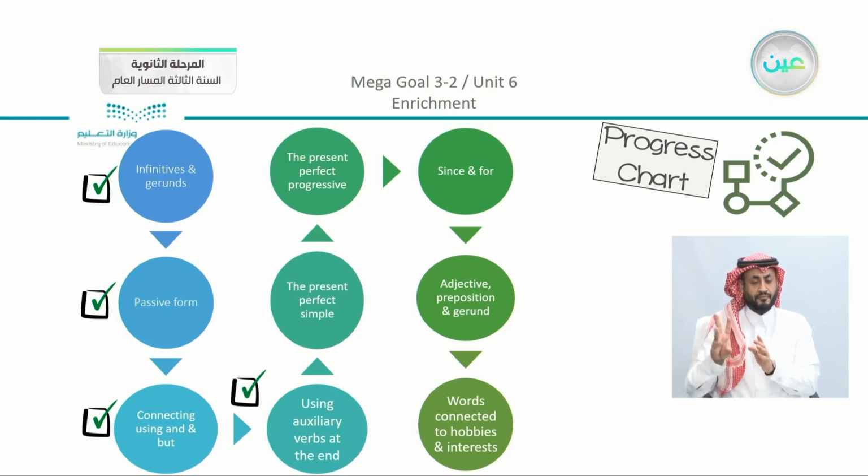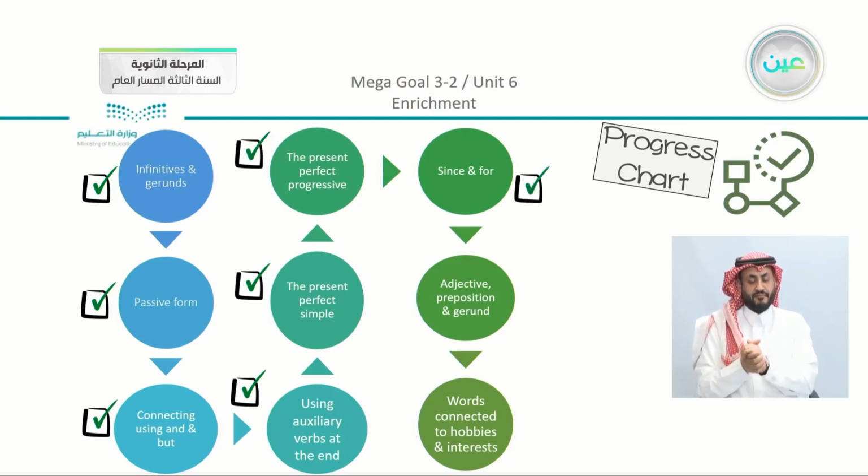We also used the present perfect simple in sentences and moved on to the present perfect progressive. Within the present perfect simple and progressive, we have here the sentences using since and for. We also revised the idea of using the adjective, preposition, and gerund in sentences, and of course, using words that are connected or related to hobbies and interests. So this is what we studied in Unit 6.